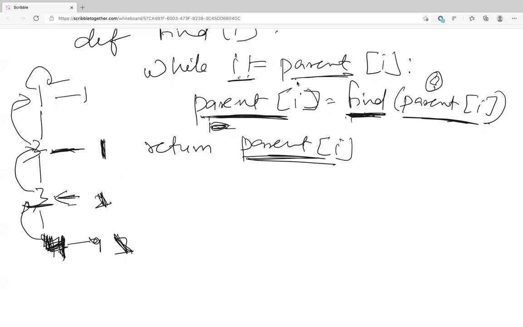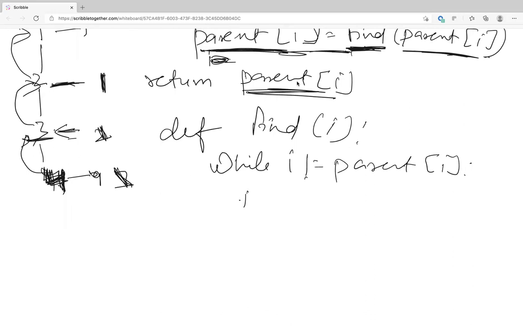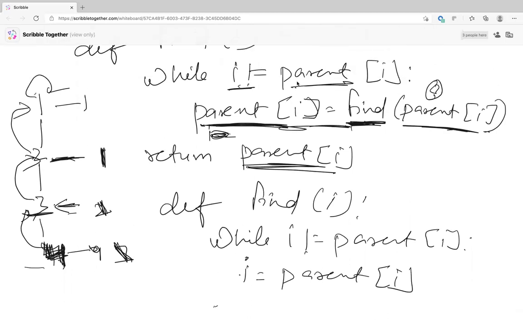Or instead of doing this, you can do one more. There's a different way. When you did def find, I gave you guys the difficult one. So let's say while I is not equal to parent of I, first you find out the parent, I equal to parent of I. So now you know the root. Say you start from 4, you go back to 1, you found the parent. Now you go back down, and while going up, you change the parent back to 1. So that is a simpler way.